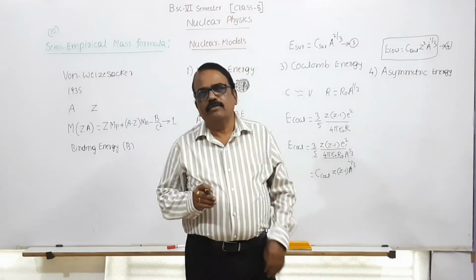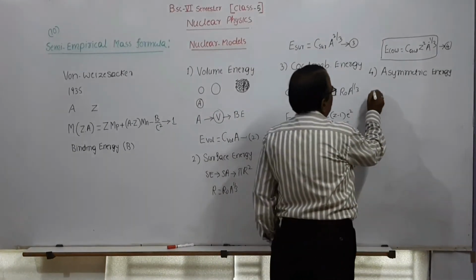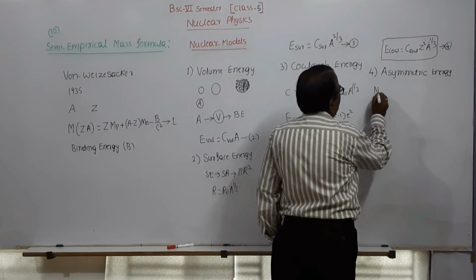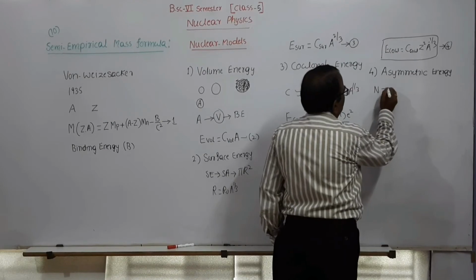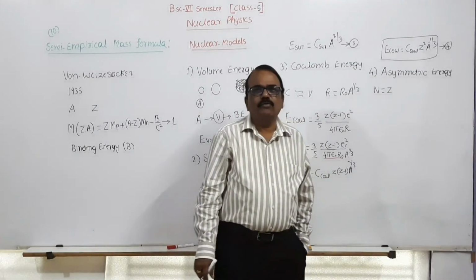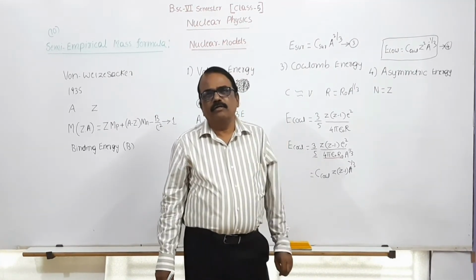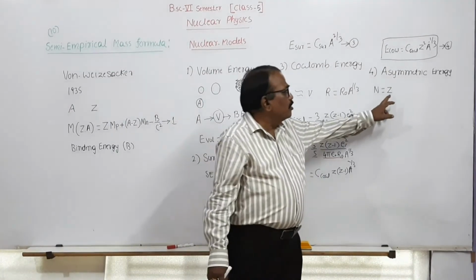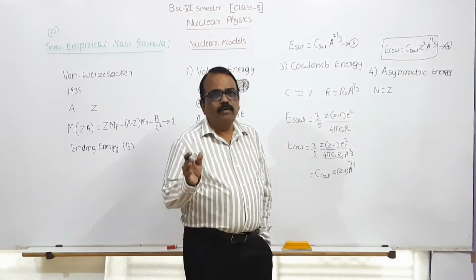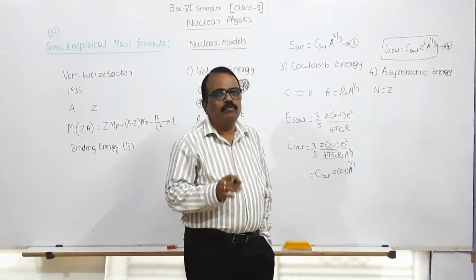We know that for lighter nuclei, N is equal to Z. What do you mean by N equal to Z? The number of neutrons and the number of protons are equal, which favors the stability of the nucleus.